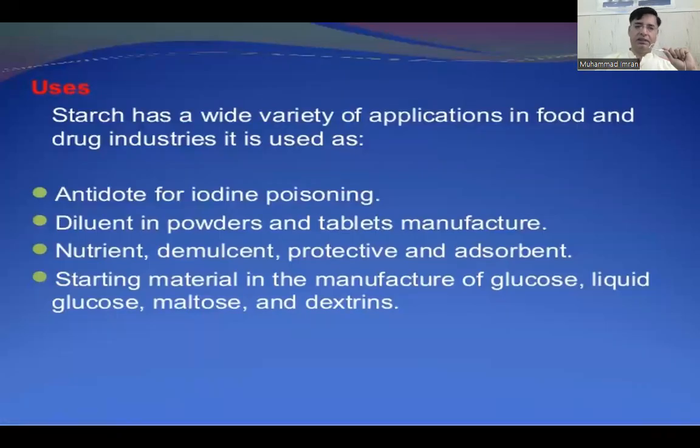Uses of starch. Starch has a wide variety of applications in food, drugs, and industry. It is used as an antidote for iodine poisoning. Why? Because it can absorb iodine from your body. That's why it is used as an antidote for iodine poisoning. It is a diluent in powders and tablet manufacturing. It is also a nutrient, demulcent, protective and absorbent. It is used in the manufacture of glucose, liquid glucose, maltose, and dextrin. All glucose residues or maltose residues are obtained by the hydrolysis of starch.